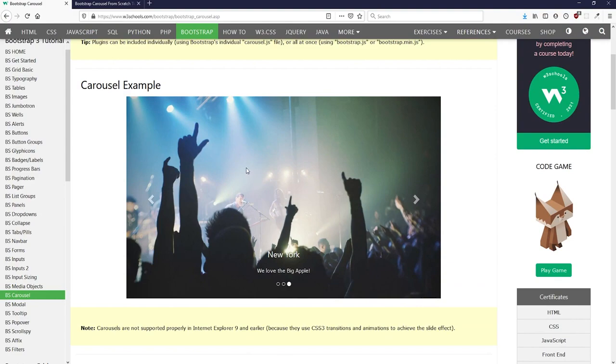Now, Bootstrap does actually have different versions, and each version of Bootstrap has minor differences between the carousel that it uses, but that doesn't matter, because the point of this tutorial is to give you the basic skills that you need to be able to create any kind of image carousel. So the GUI you'll be able to create for yourself, it's up to you.